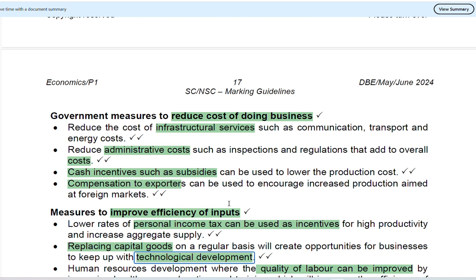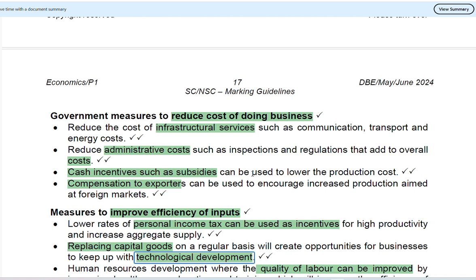Administration cost. They can reduce the administration cost to the business, that is inspection and regulation, which add cost to the business. By doing so, they'll reduce cost to the business and the business will be able to produce more. And then also cash incentives such as subsidies to lower production costs for the producers. And then if the production cost is lowered, the producers are able to employ more workers. By employing more workers, more people will be employed and more economic activities will happen through them using their money to buy whatever they want.